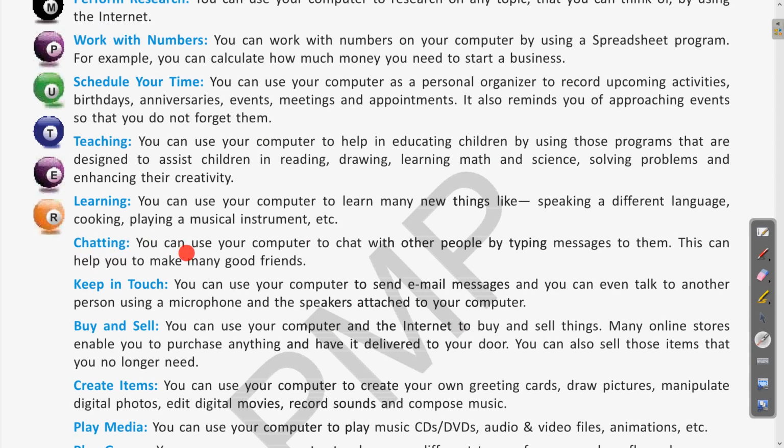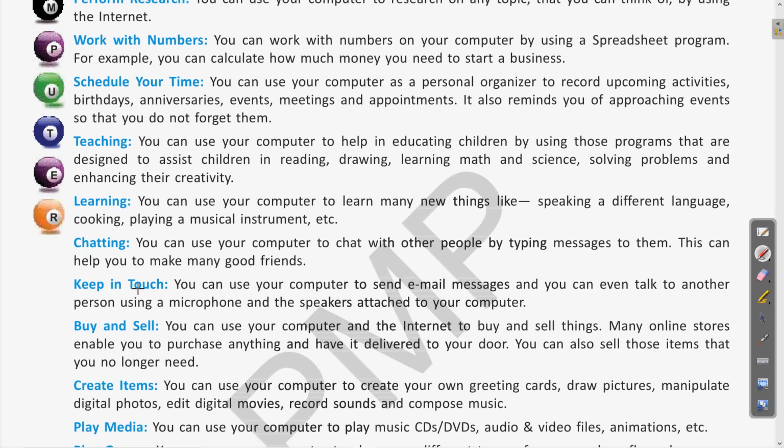As you are already using Facebook and various other platforms to chat, like WhatsApp, Telegram, all these chatting activities are also provided because of the computer. So we were discussing chatting, and how chatting is beneficial. For chatting, how the computer is useful for us. As already we are using the different platforms to chat, this way the computer is useful for the chatting purpose also. Next is keep in touch.